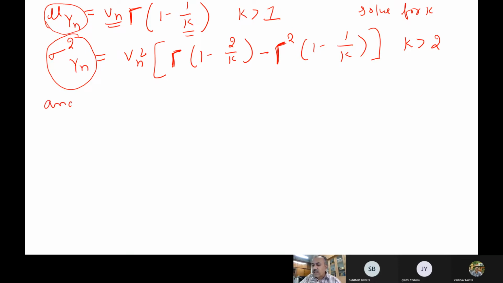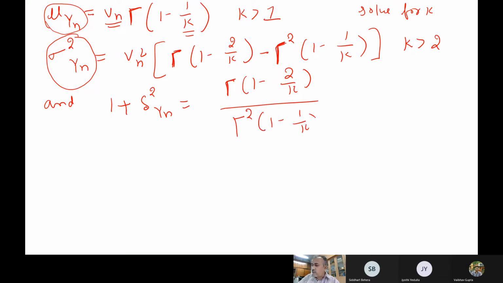The coefficient of variation we can also write as 1 plus delta square of Yn, which will be gamma of 1 minus 2 by k divided by gamma square of 1 minus 1 by k, where k should be more than 2 and delta is nothing but the coefficient of variation. We have already defined it as the ratio of sigma to mean. So knowing the mean value, standard deviation and coefficient of variation of the data set, you can easily solve for the k value and then the vn value itself. This is for the largest value.